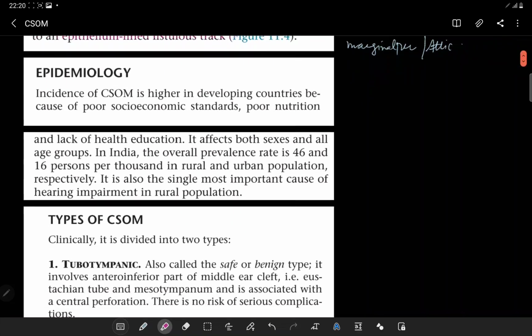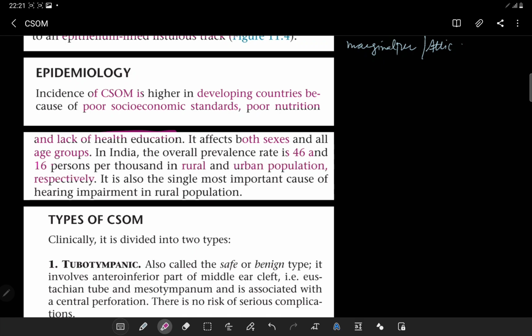Epidemiology, let's have some basic points about the epidemiology also. Incidence of the CSOM is higher in the developing countries because of poor socioeconomic standard, poor nutrition, and lack of health education. It affects both sexes and all age groups. And in India, the overall prevalence rate is 46 and 16 persons per thousand in the rural and the urban populations respectively.